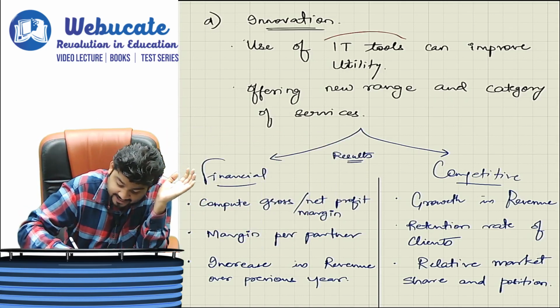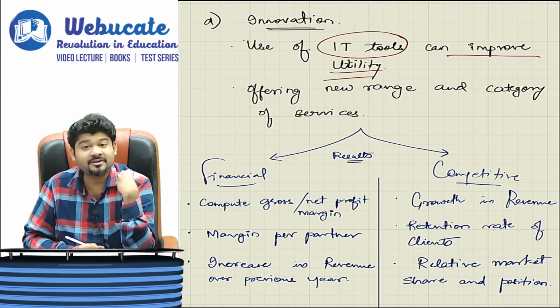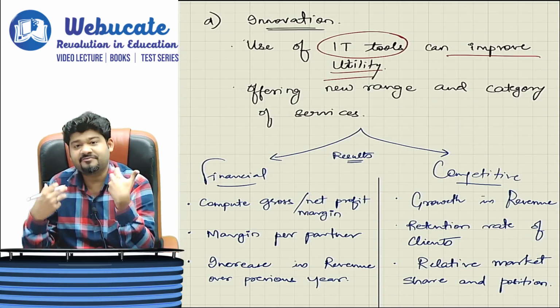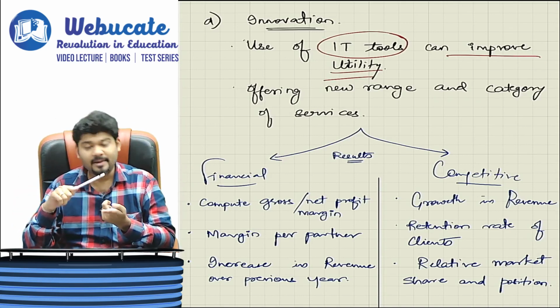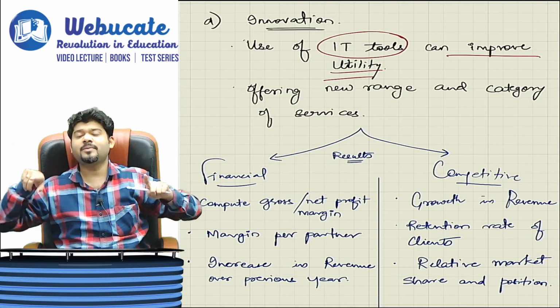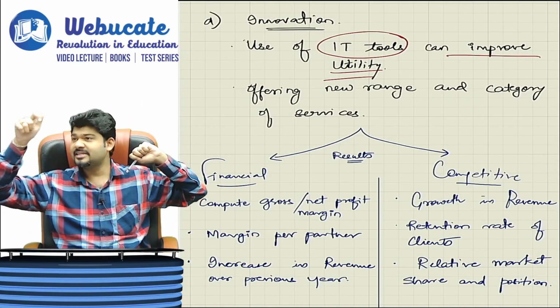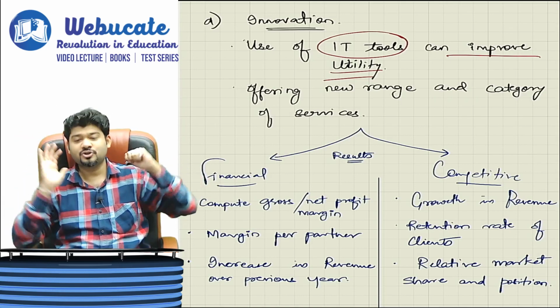So use of IT tools that can improve utility. So probably you can develop a software for your client which makes it easier for them to file maybe their GST returns or TDS returns, or we can give them a tool wherein they can check the TDS to be deducted on a recurring basis. All of that should be ready.